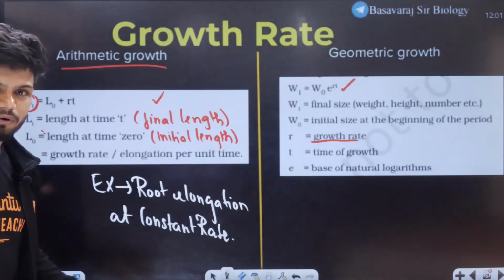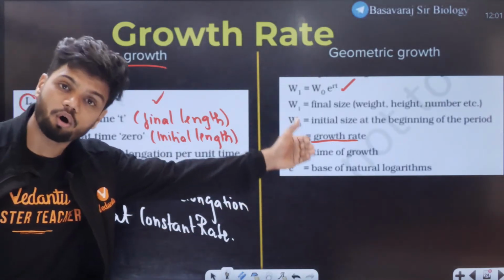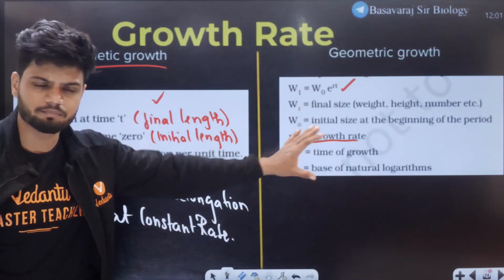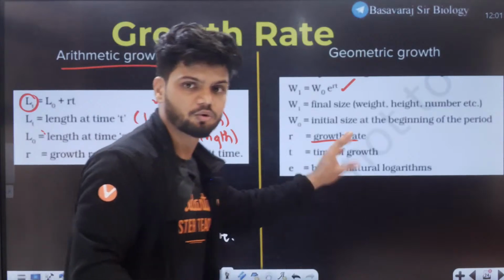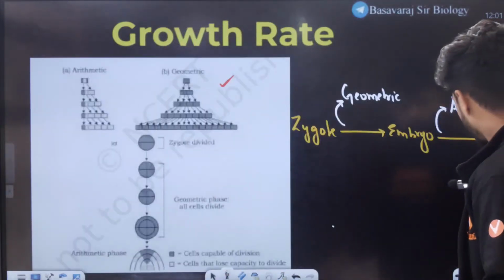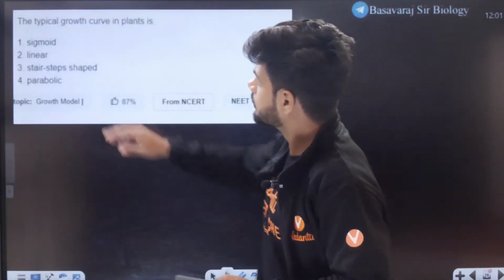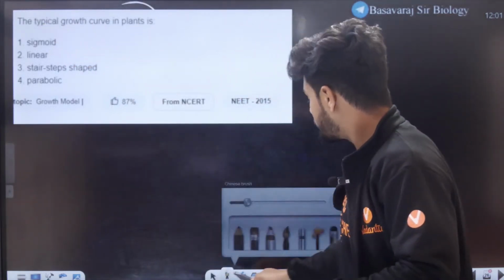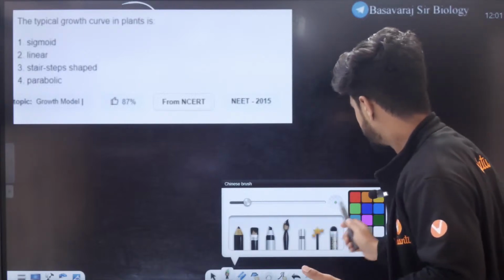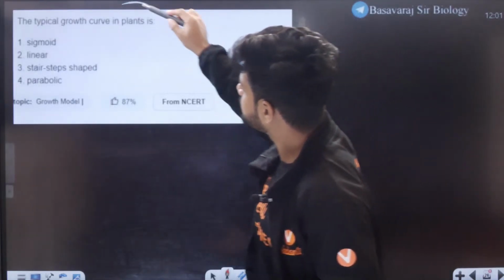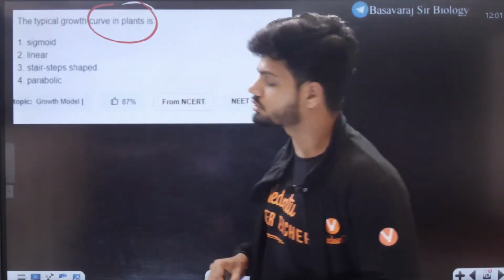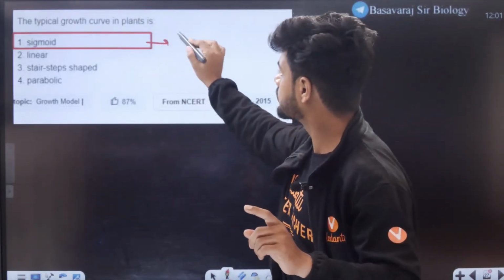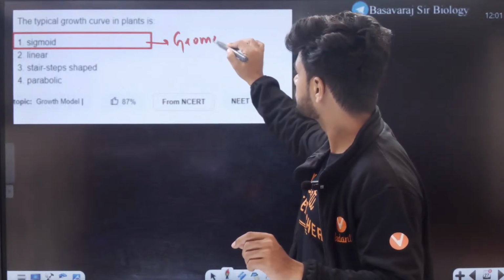Here it is mainly found, normal geometric growth. It is found in almost all types of cells. We can see this type of growth in almost all types of cells. If they ask you a question like this, the type of growth curve in plants, in normal plants, which type of growth curve would you notice? If they ask you the typical growth curve, your answer should always be the sigmoid or the geometric.